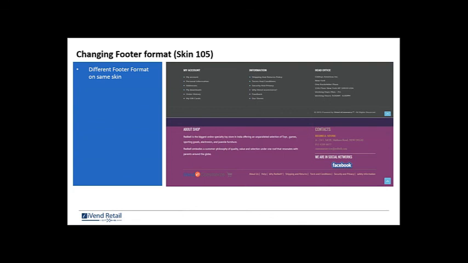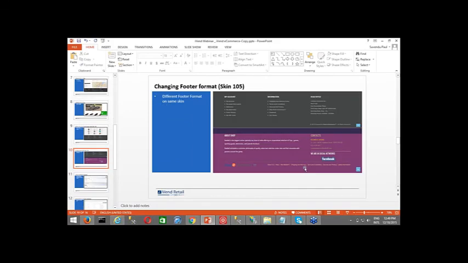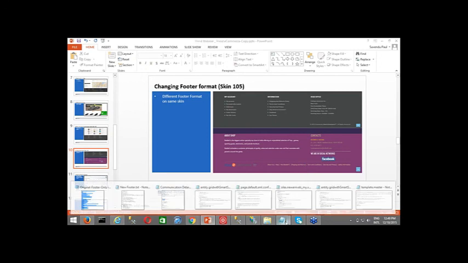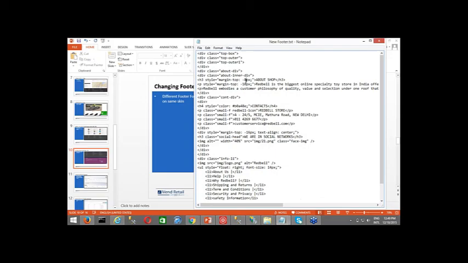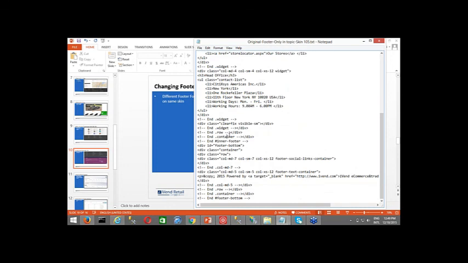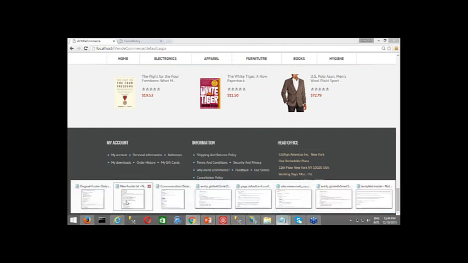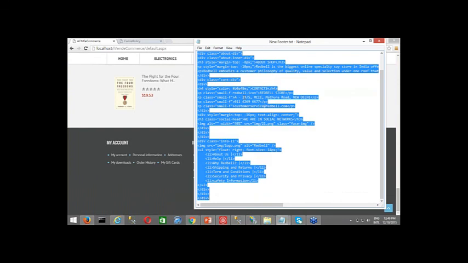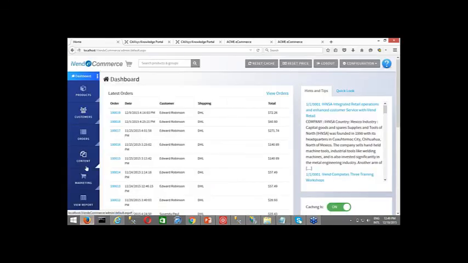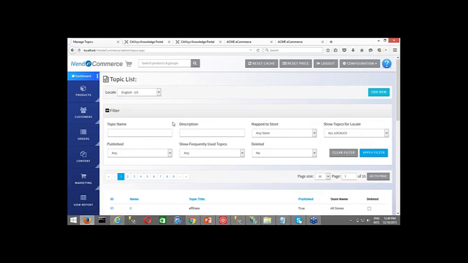Basically, I have a footer right now, with this background and everything. Now I want to change the footer to something like this. So I asked one of our designers to get it changed for me, and they wrote the code for me. In front of you, it will look something like this. This is the new footer code, and this is the old original one, the black one, which is currently appearing over here. What I'll do is apply the new footer code over here, which is again in the manage topics section.